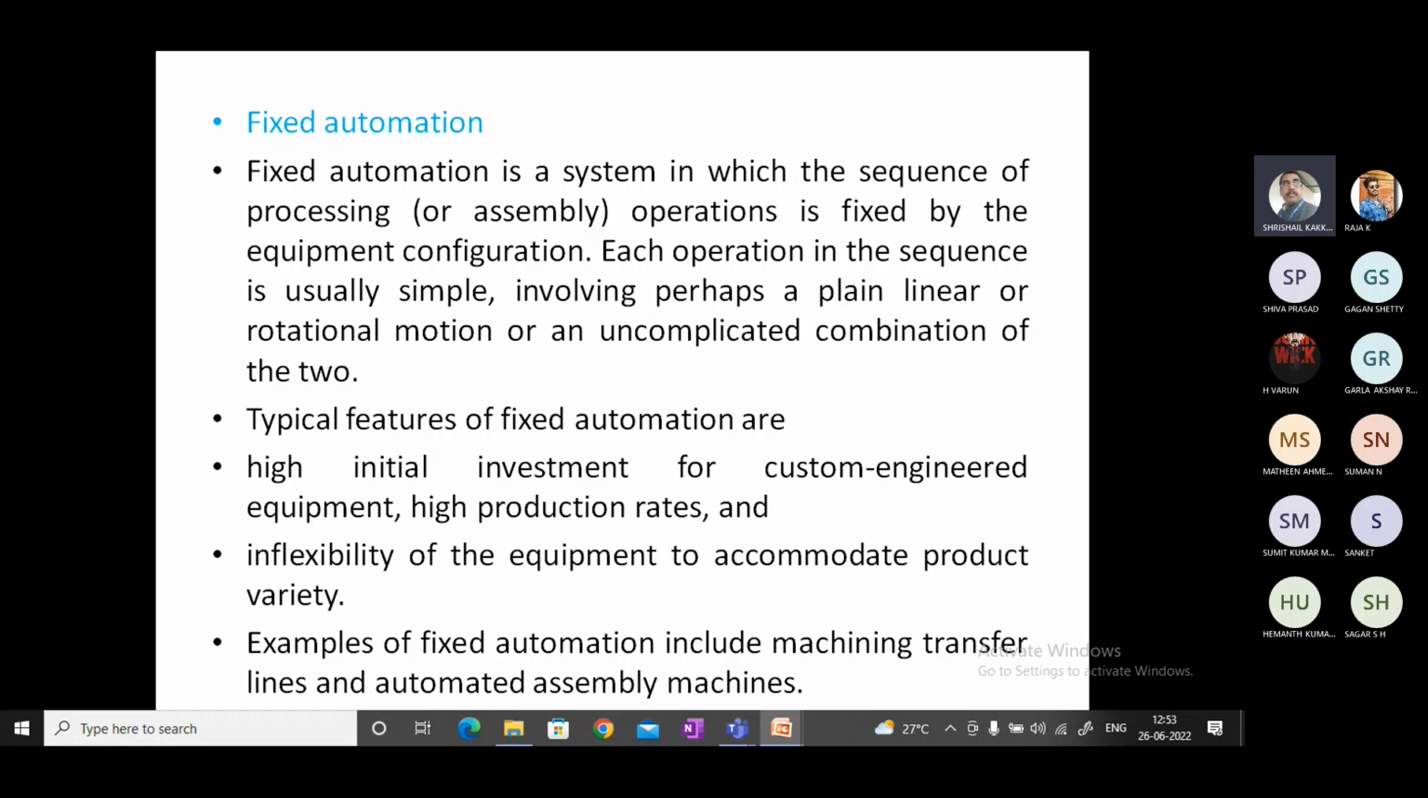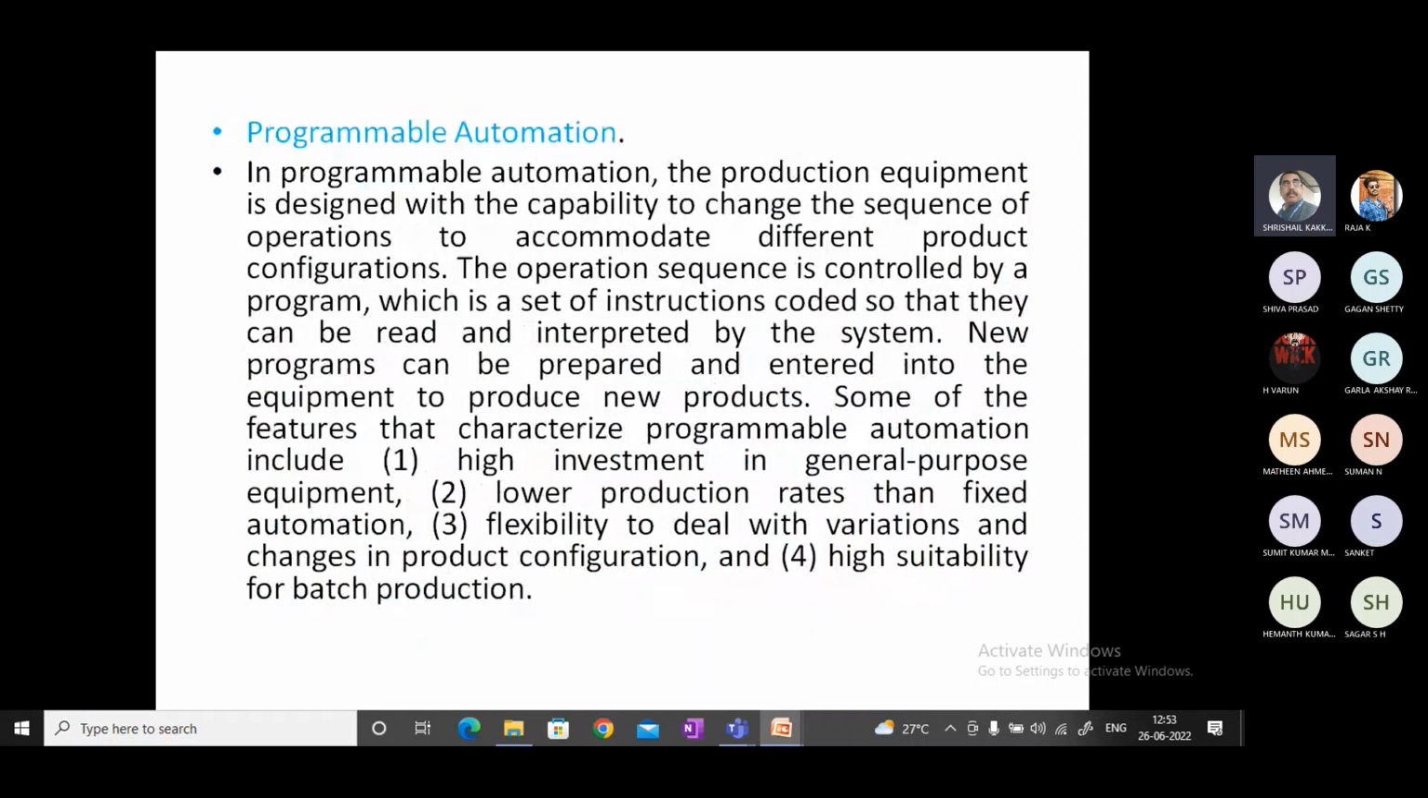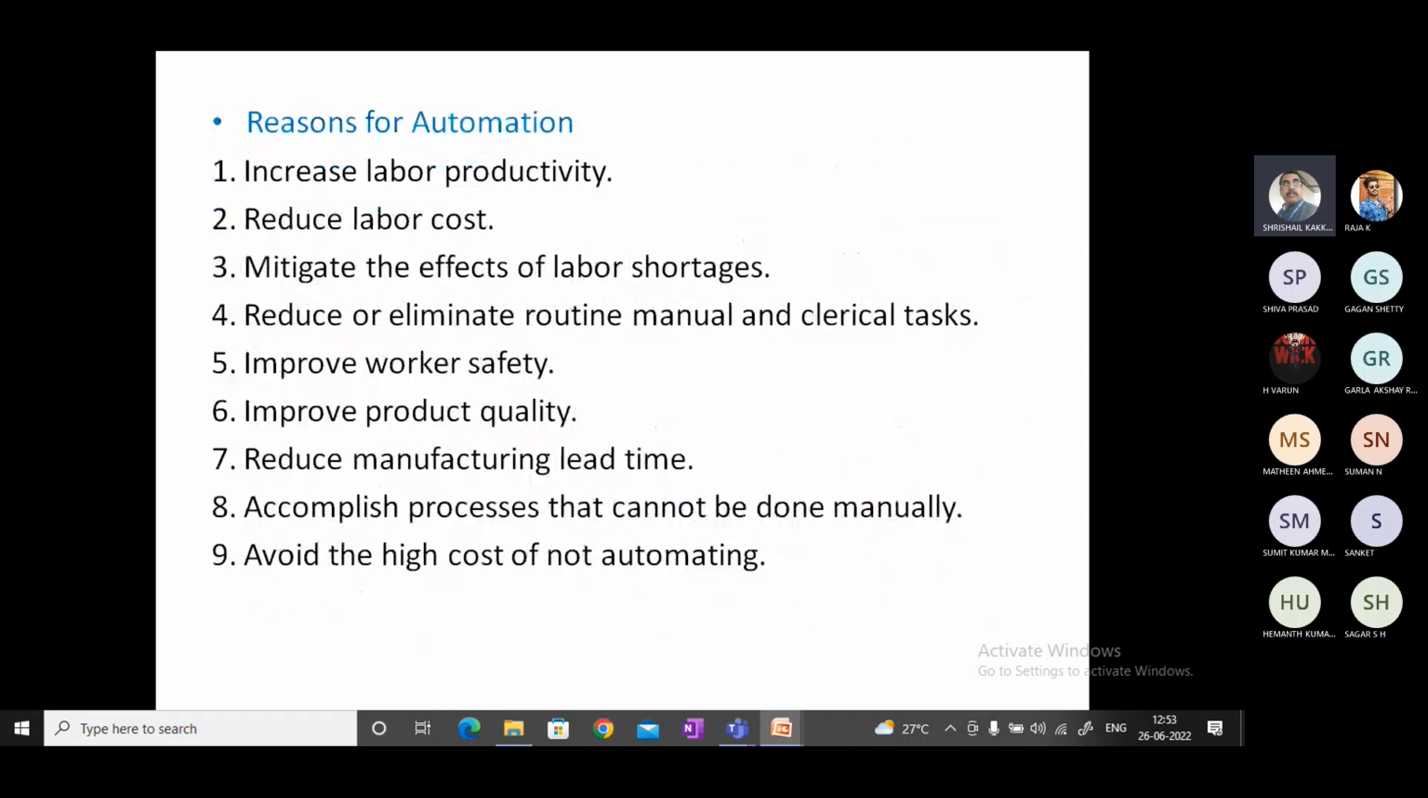What are the reasons to go for automation? The reasons may be many, but here are some scientific reasons. Increase in labor productivity. Labor productivity will increase in case of automation, because in automation we use sequential operations. Due to this, labor involvement will be less, and the labor can be used for some other purposes. That is how labor productivity will be increased.